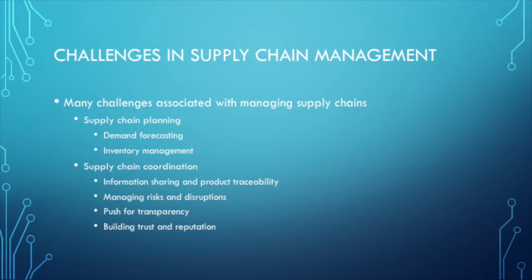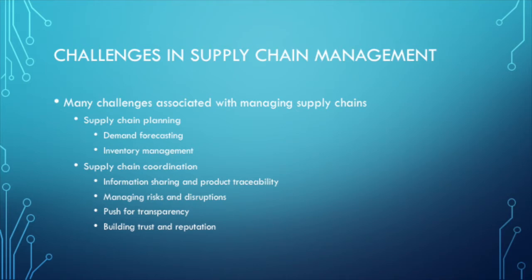The first is information sharing and product traceability. Given the multiple stakeholders across the supply chain, it is inevitable that information asymmetry exists. Whether this asymmetry is intentional or not, it poses a challenge in managing the supply chain without complete information. An example of the lack of information sharing affecting the supply chain is in product traceability. Without the availability of real-time information to track progress through the production cycle, it is difficult to update forecasts and respond swiftly to negative events. If the product is delayed or there is insufficient supply to meet demand, this could jeopardize future customer relationships and have a longer-lasting detrimental effect on the organization's brand.